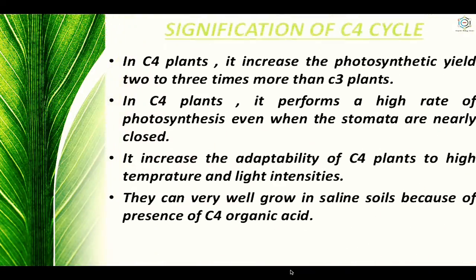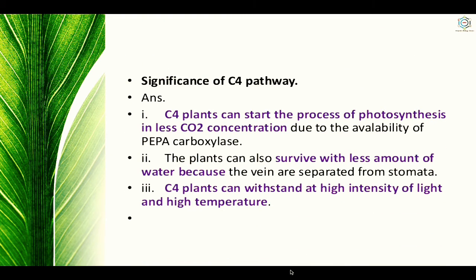Now, the significance of the C4 cycle. In C4 plants, it increases the photosynthetic yield 2 to 3 times more than C3 plants. C4 plants perform a high rate of photosynthesis even when the stomata are nearly closed. It increases the adaptability of C4 plants to high temperature and light intensities. They can grow well in saline soils because of the presence of C4 organic acid. C4 plants can start photosynthesis at lower carbon dioxide concentration due to the availability of PEP carboxylase.